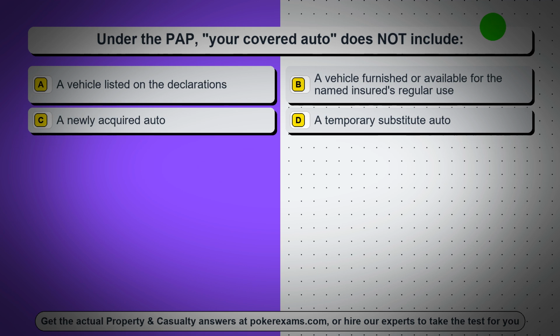Question 88. Under the PAP, your covered auto does not include: Option A, a vehicle listed on the declarations.